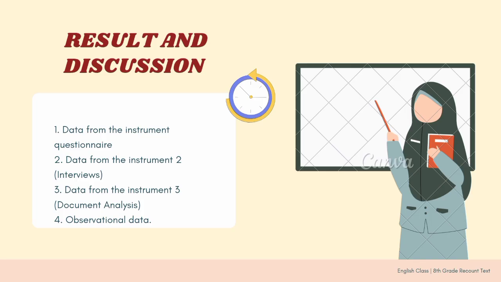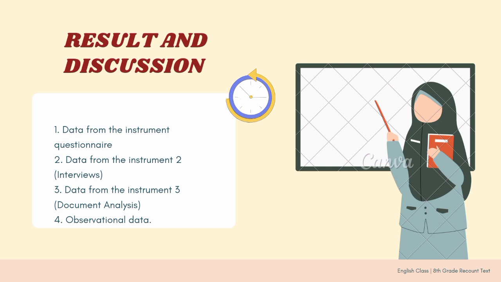So the next material is result and discussion. In the result, there is data from instrument 1, the questionnaire. The responses indicate a high level of awareness about pronunciation challenges. The second is data from instrument 2, interviews. Students reported difficulty with specific consonant sounds, particularly aspirated ones.